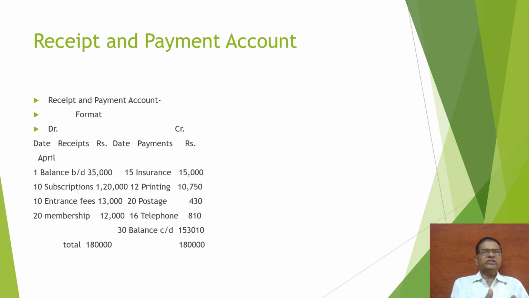These are all the receipts. Cash receipt we have debited, and on the payment side there are payment of insurance, printing, postage, telephone. When we add the total receipts, that is 1,80,000, and deduct all the payments, we get the balance, that is the closing cash balance, and this is carried forward to the next period.